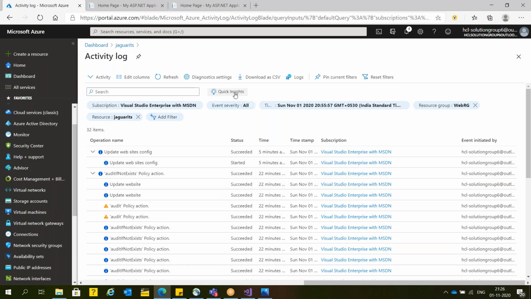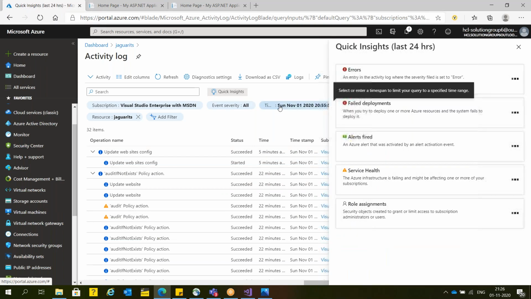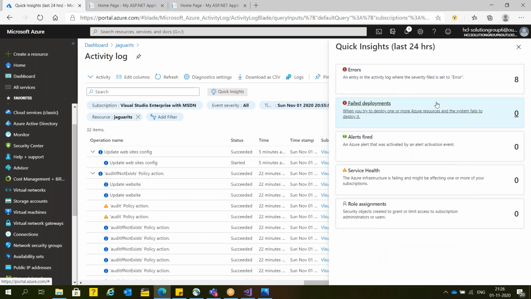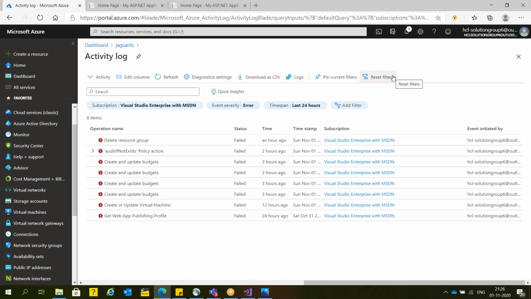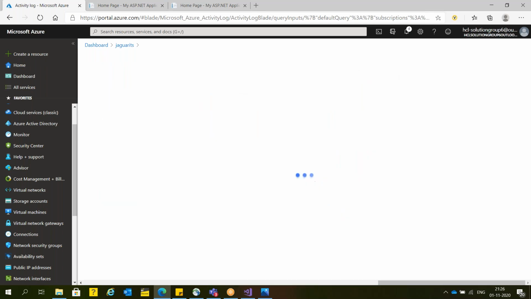Now, in case you want quick insights, whenever there is any error, you will get the acknowledgement. Whenever an alert is fired, you will get the acknowledgement. If a deployment is going to fail, this type of alert will be fired. If you want to set up this type of alert, that is also possible. Internally, you can set it up.